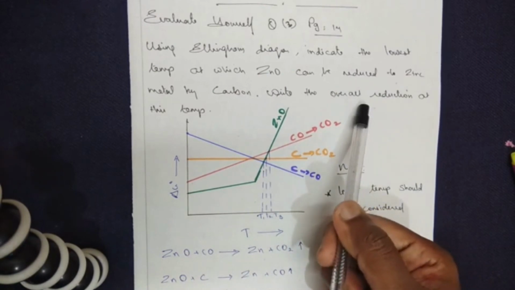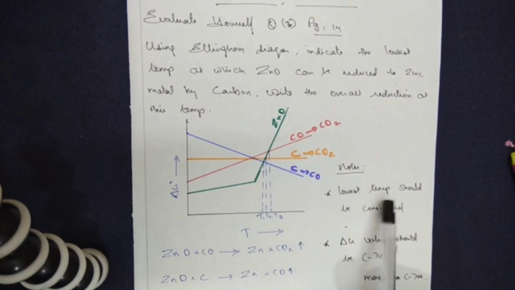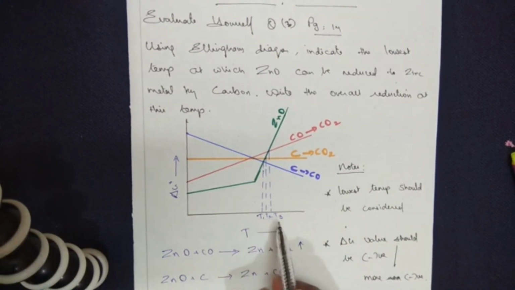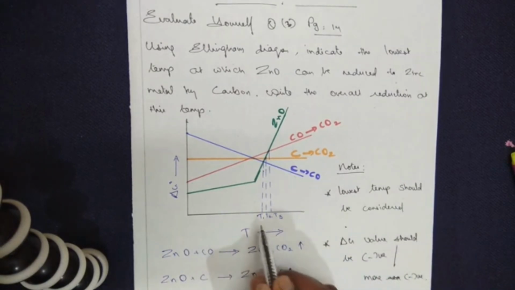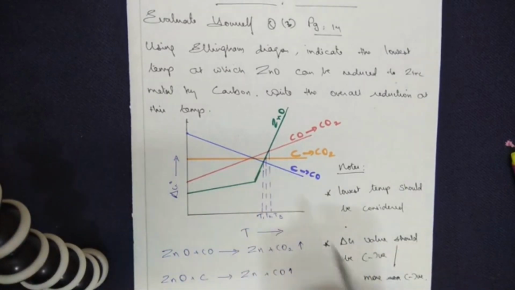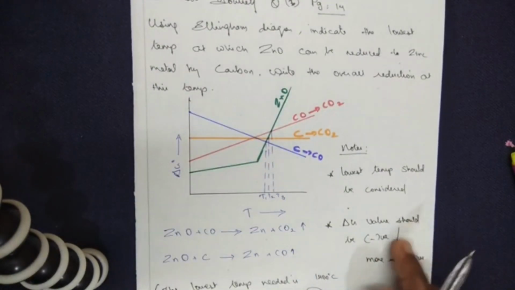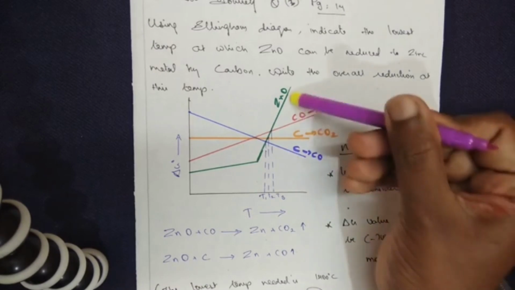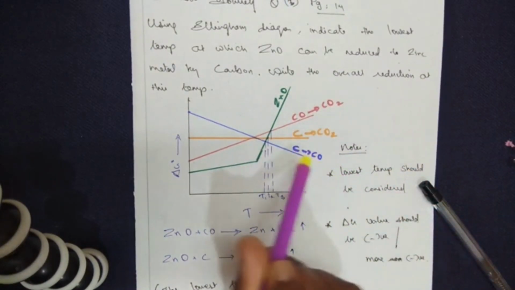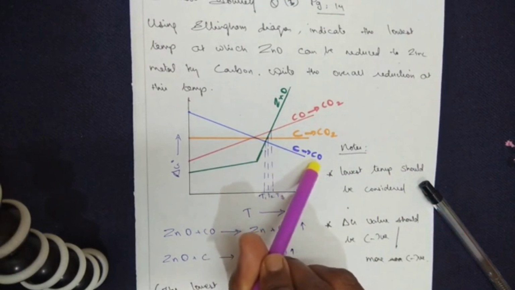When you select the best reducing agent, the temperature should be the lowest one. So, which one has the lowest temperature, T1, T2 or T3? You know that along the x-axis, the temperature keeps increasing. So, between the three, which one has the low temperature? T1. So, T1 is applicable for what type of graph? That is the carbon one. Point number 2: delta G value should be negative. So if you look at all the three curves, whose delta G value will be more negative? Carbon's delta G value will be more negative.